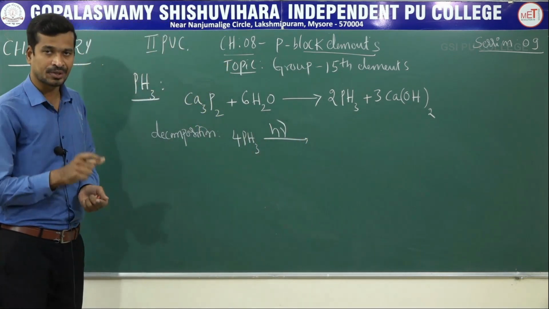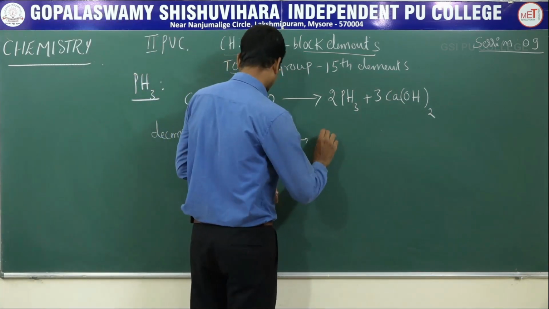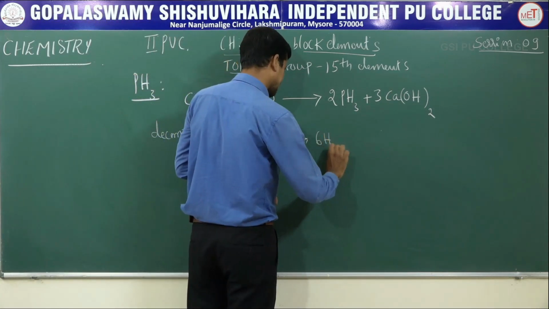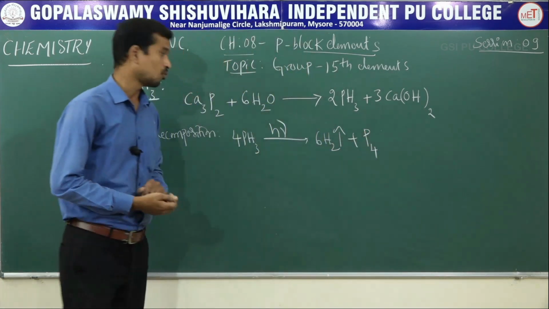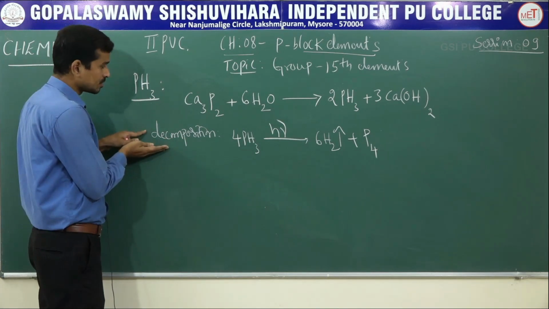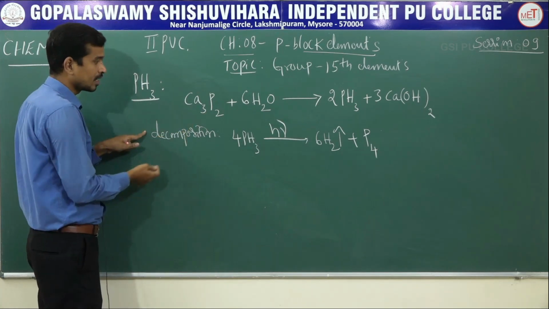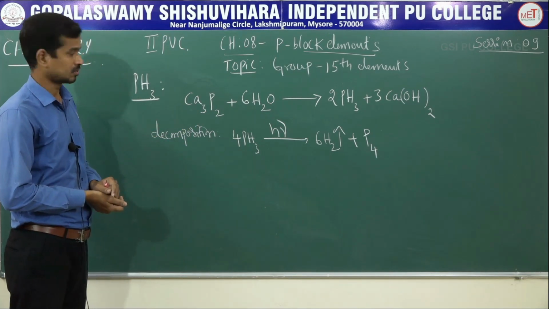Sunlight is equal to h nu, energy is equal to h nu, with the liberation of 6 hydrogen and the red phosphorus P4. That is the first property. It undergoes decomposition with sunlight to give hydrogen and red phosphorus.